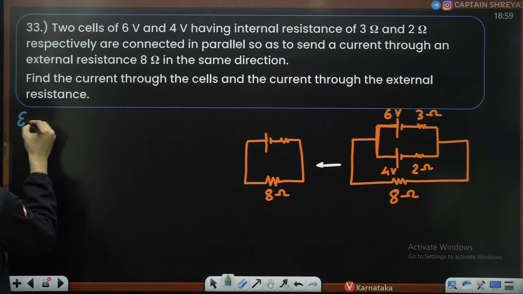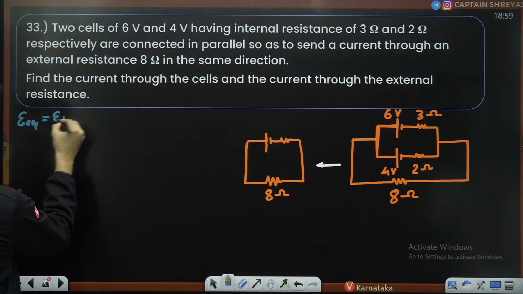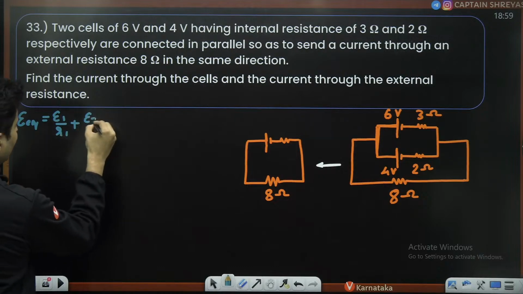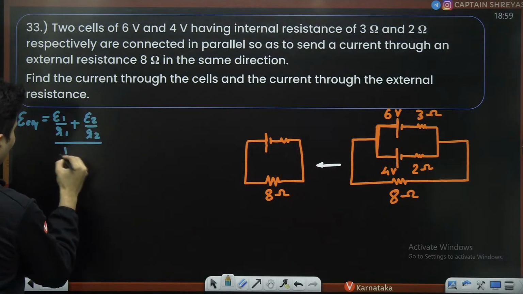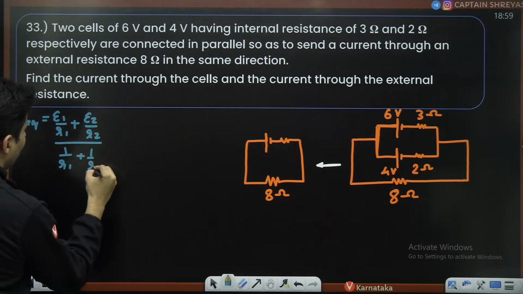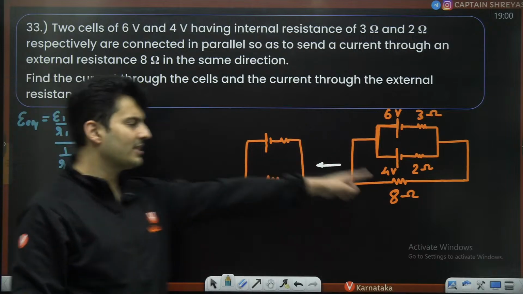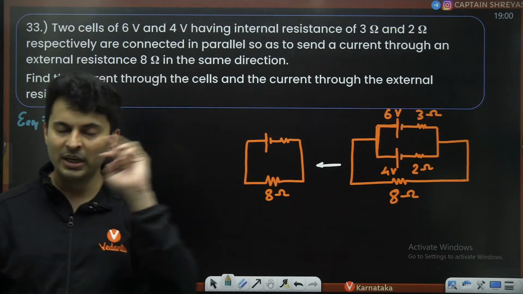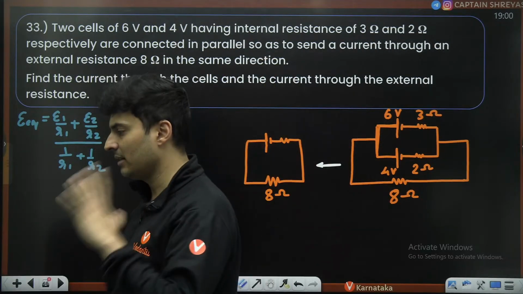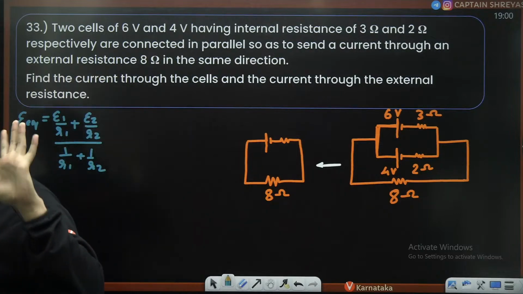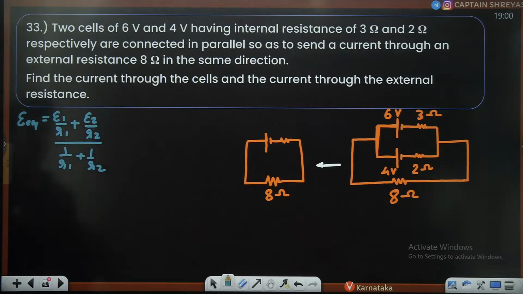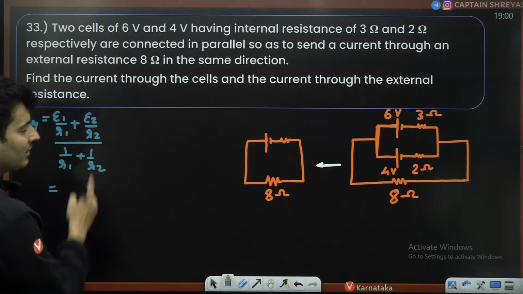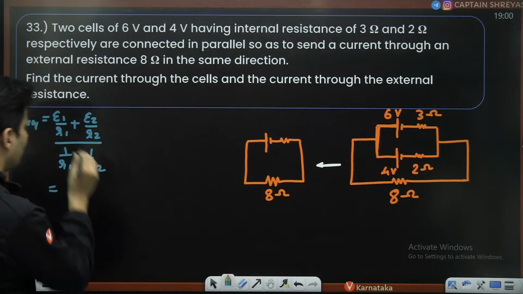First of all, the equivalent EMF is (E1 by R1 plus E2 by R2) upon (1 by R1 plus 1 by R2) for parallel. Remember this. If it was series, just add them. No need of breaking your head, just add them. In case of parallel only, the formula is slightly weird. Okay, so what is E1? This formula is there in your NCERT also, by the way.